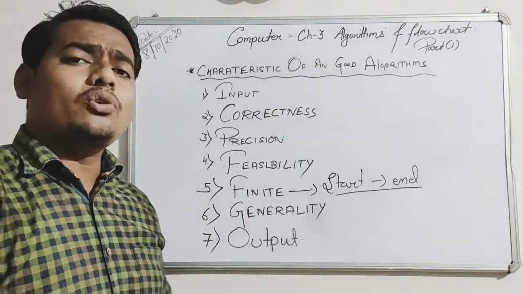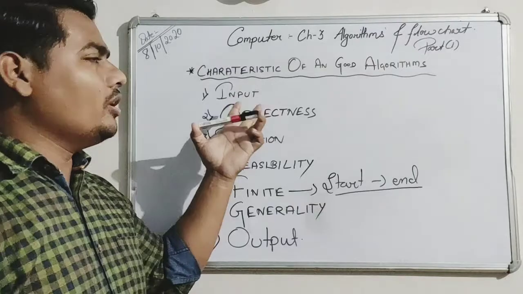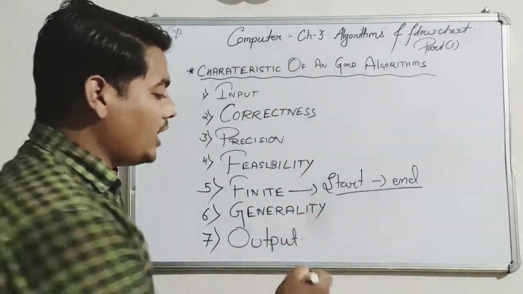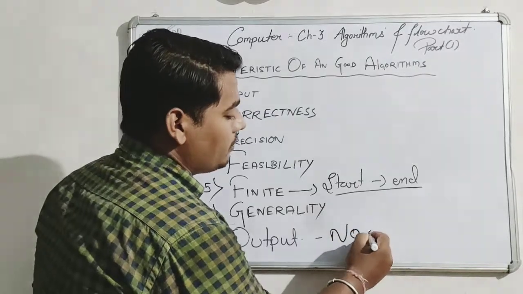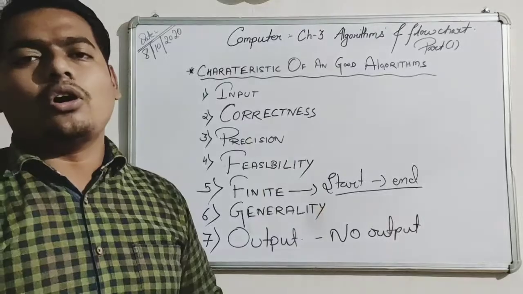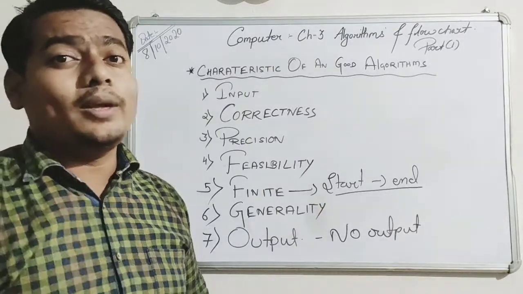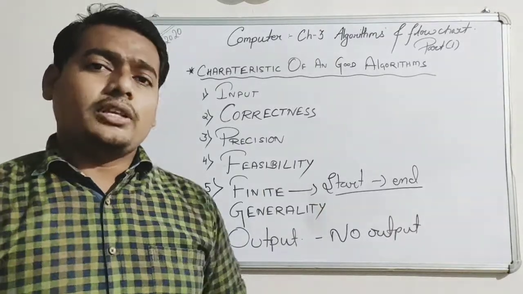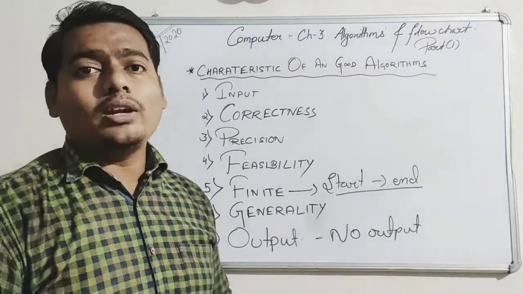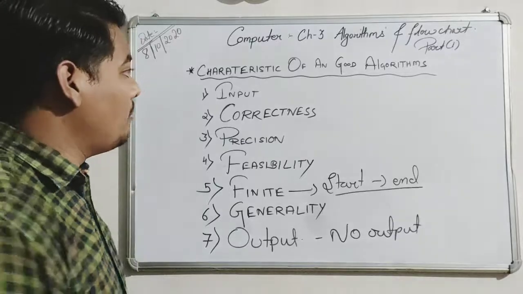What is an output? If there is an input, after all this processing, there should be an output. If there is no output, it means it is not a good algorithm. Output should be there. After this, we will read about the steps to develop an algorithm, the different steps to develop an algorithm.